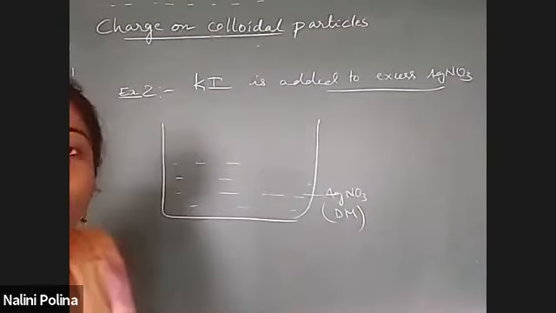This way of creating a charge is called preferential adsorption of ions. Very important term. Underline the words preferential adsorption of ions, which you might have written previously.